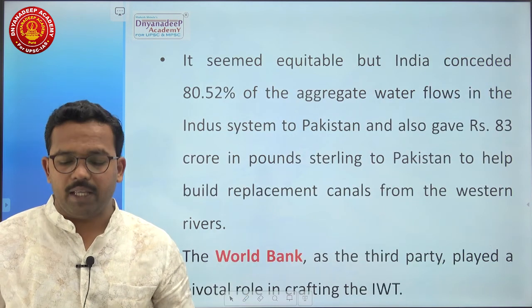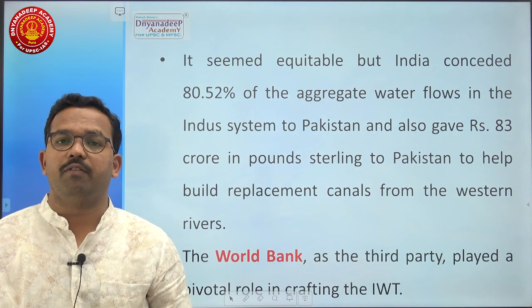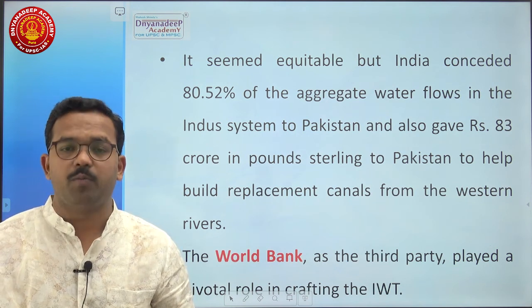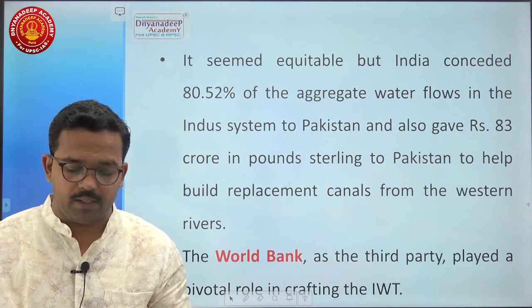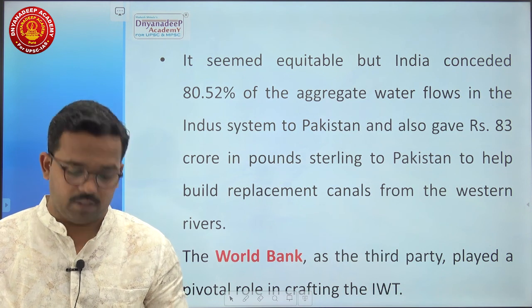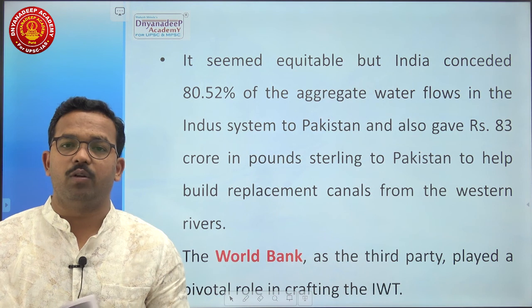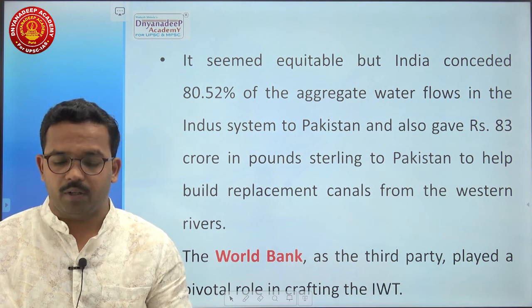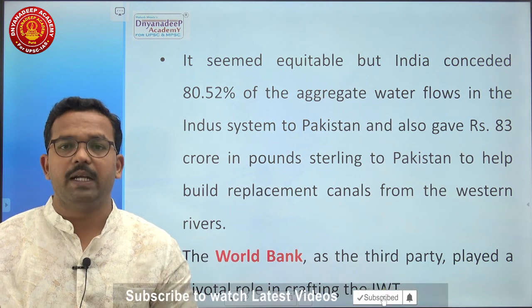Here, it seemed equitable, but India conceded 80.52% of the aggregate water flows in the Indus system to Pakistan and also gave 83 crore rupees worth of pound sterling to Pakistan to help build replacement canals from the western rivers. The World Bank is the third party and it played a pivotal role in delivering all important aspects of the Indus Water Treaty.